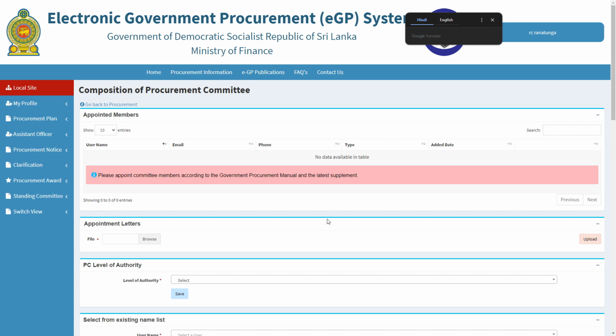The very first thing you need to do is to browse and upload the PDF soft copy of the procurement committee appointment letter.